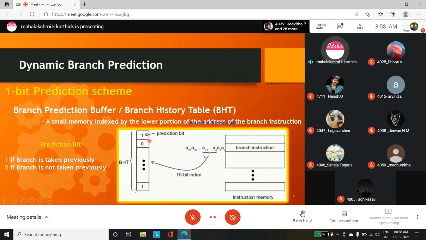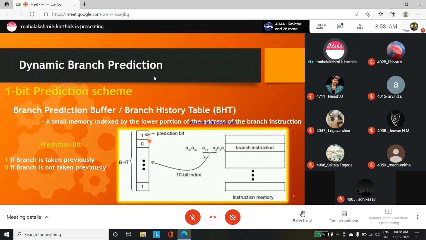What is the table available? Branch history table. If the branch is taken, that is said to be predicted as 1. If it is not taken, then we say it is 0. So through the dynamic branch prediction methodology we can avoid some control hazards.